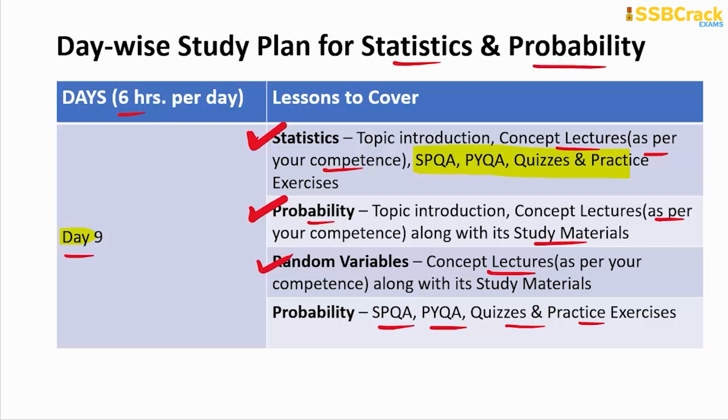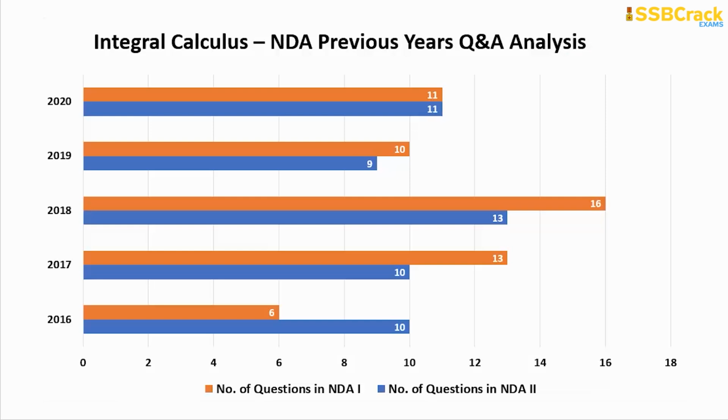Okay, so then I will now move on to the next topic, that is the integral calculus. And here you can see the analysis part, that the least questions so far were 6 in number, that were in the NDA 1 of 2016 paper, and the maximum questions were 16 in number. So you can easily expect the questions ranging between 6 to 16.